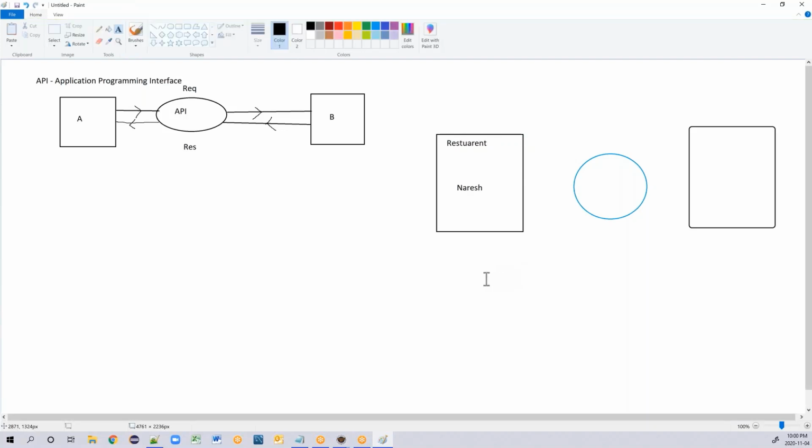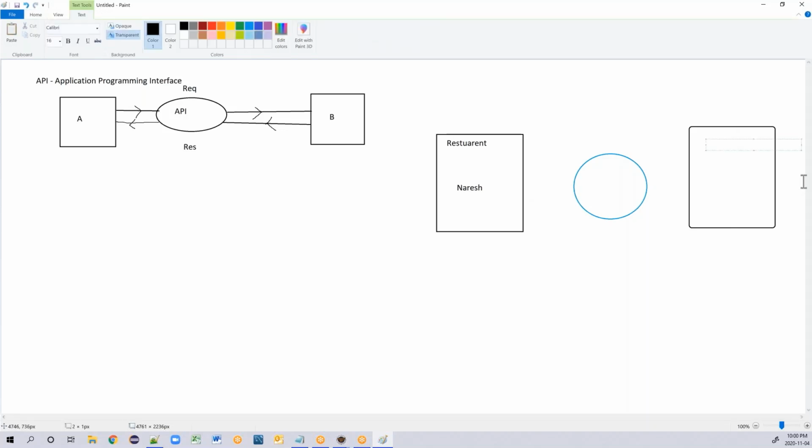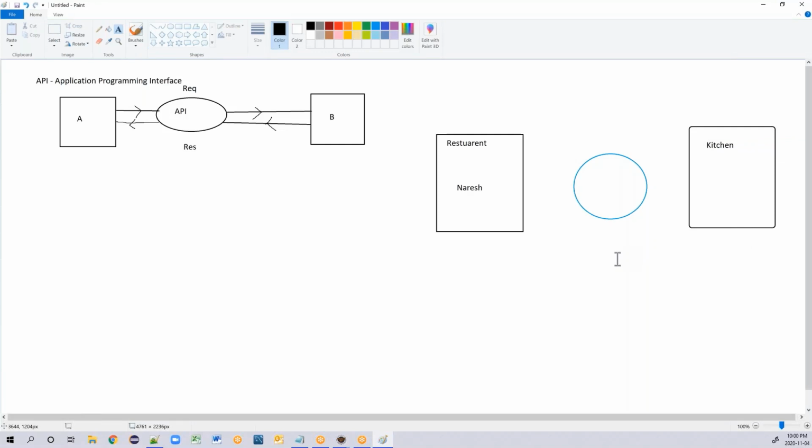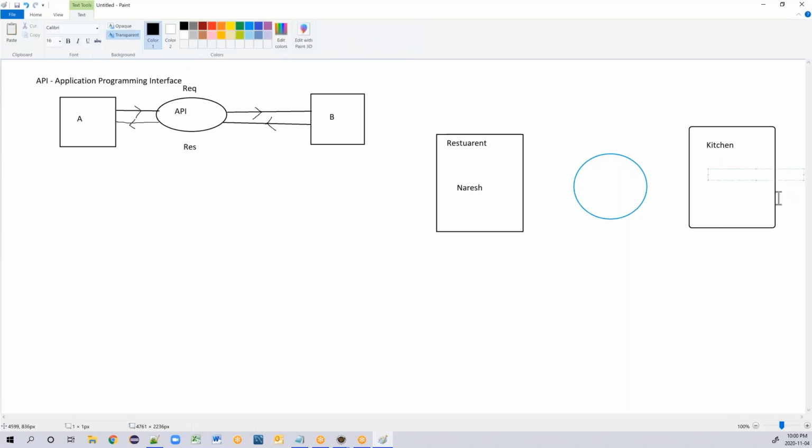Naresh is going to a restaurant, and Naresh wants to order some food from this restaurant. The food is prepared somewhere here in the kitchen by someone who is called a chef.